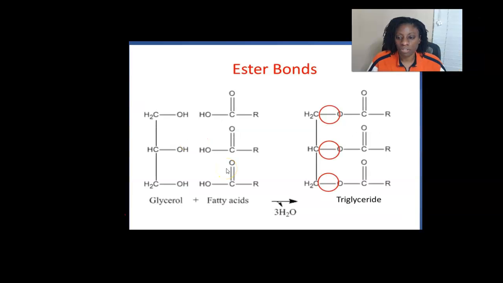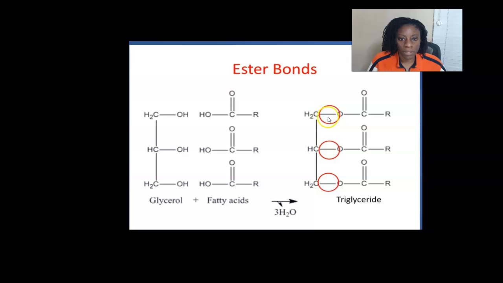Okay, so here's another illustration where we can see the reaction. Again, I've got a glycerol molecule here. You see my 3 hydroxyl groups. And here, this is just a representation of 3 fatty acid chains. It's just showing the carboxylic acid part because that's where the reaction happens. So let's start here at the top. We have this hydroxyl group here, and then this hydroxyl group on the fatty acid chain. We're going to have a dehydration, which is going to take away 2 hydrogens and 1 oxygen.